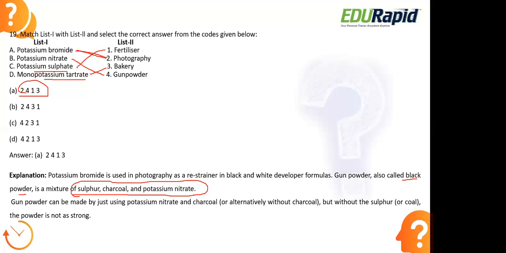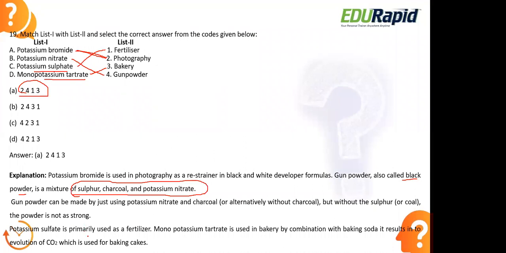Here in the making of this baking powder, monopotassium tartarate is artificially added, which will usually enhance the taste of the food. Clear? Okay. So potassium sulfate is primarily used as a fertilizer. So your monopotassium tartarate is used in bakeries. Got it? Now moving to the next question.